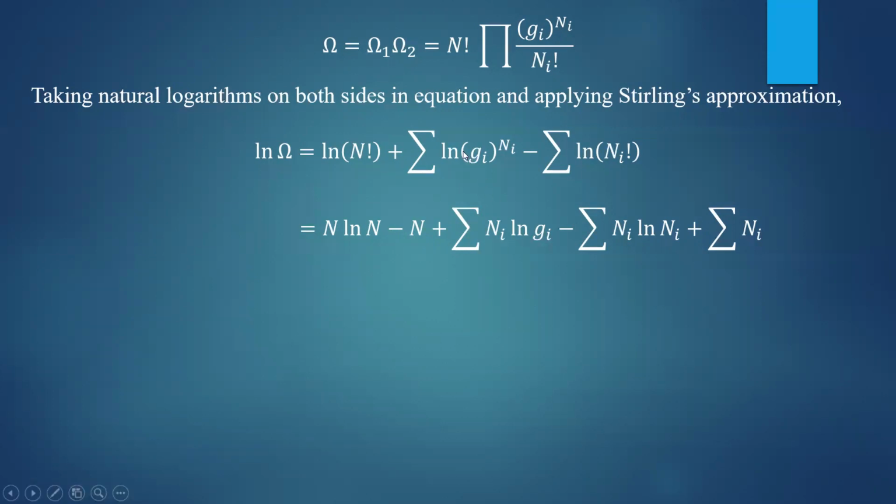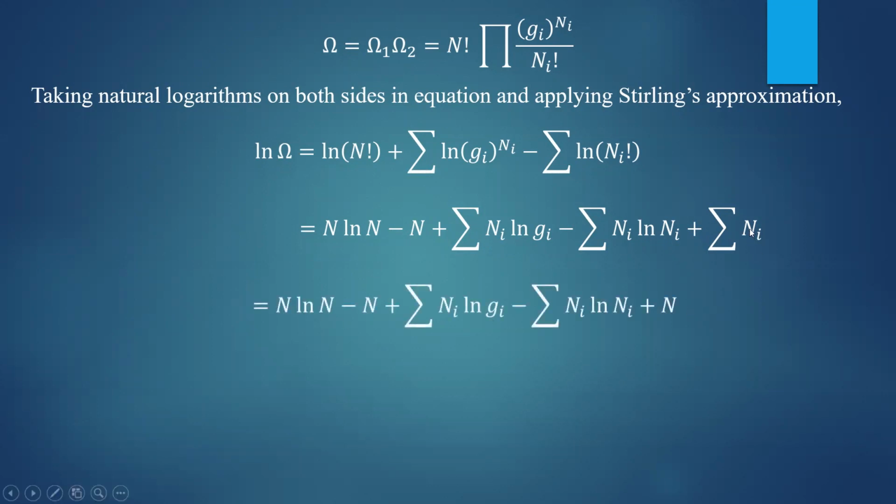Here ln of Gi to the power Ni is represented as Ni into ln Gi, because ln of m to the power n is nothing but n into ln m. Minus, applying the Stirling approximation again, the summation of Ni ln Ni plus the summation of Ni, since minus into minus becomes plus. So what is this summation of Ni? It is nothing but the total number of particles, capital N.